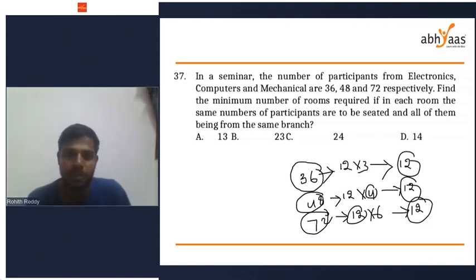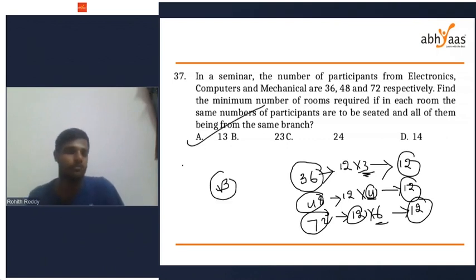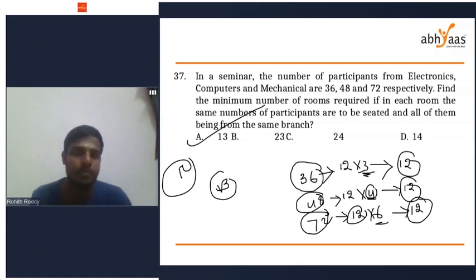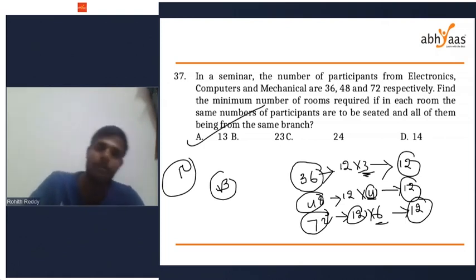So the number of rooms required for electronics students are 3. Number of rooms required for computer science students are 4. And for mechanical, 6. The total number of rooms required are 6 plus 4, 10, 10 plus 3, 13 will be your answer. Whatever the answer 12 you got, this 12 is the number of students in each and every room. But the question is the number of rooms: total number of students divided by number of students in each room. 13 will be your answer.